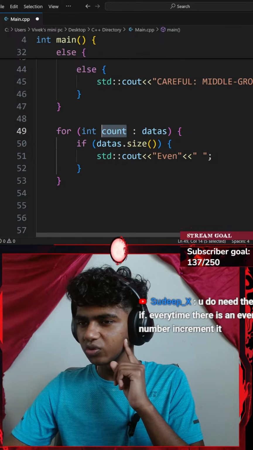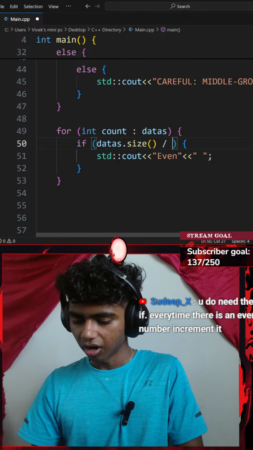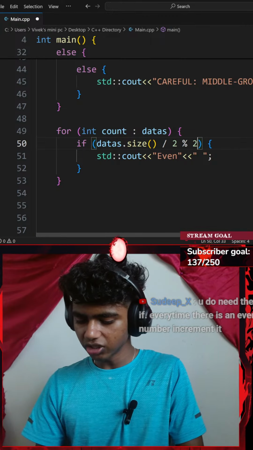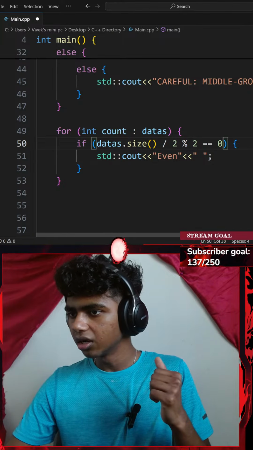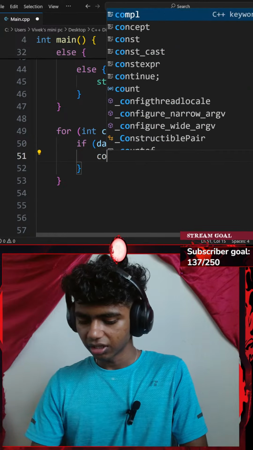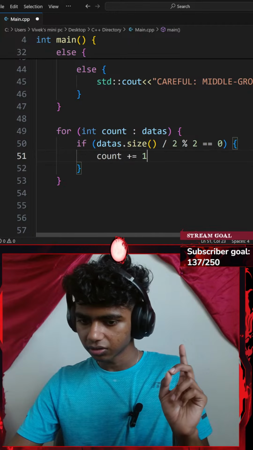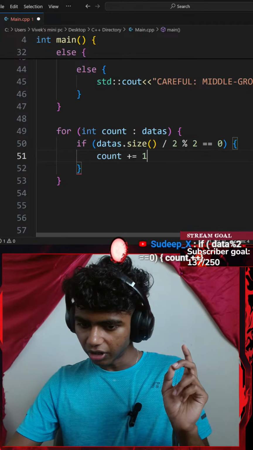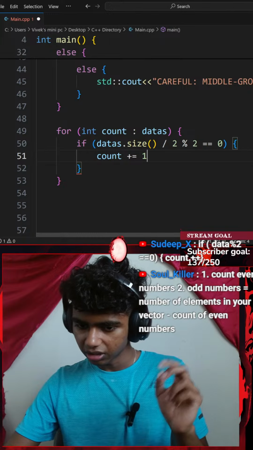I have a count variable here, so then my count variable is going to increase by 1. If data modulus 2 equals to 0, count plus plus.